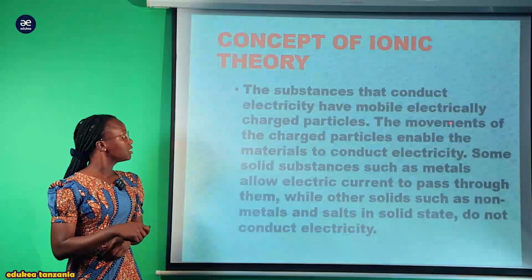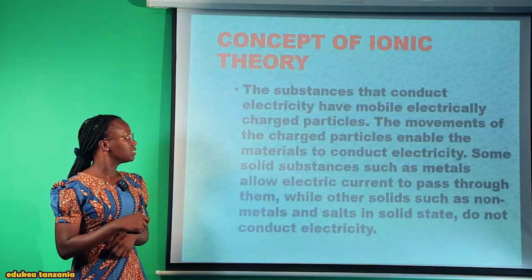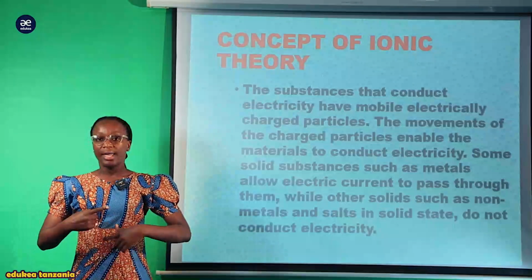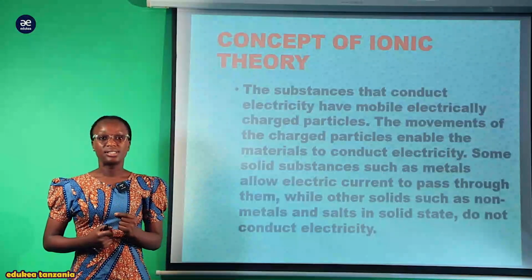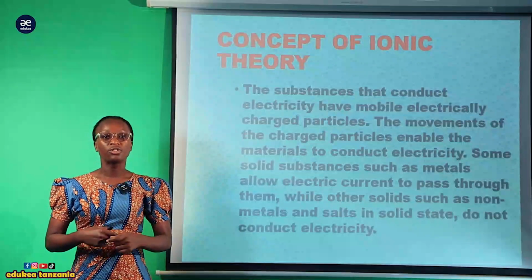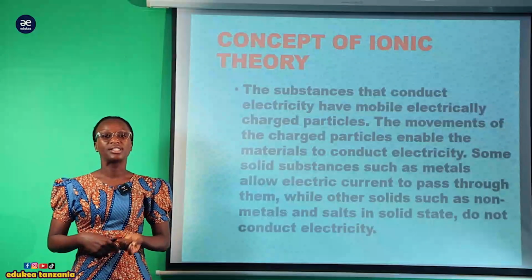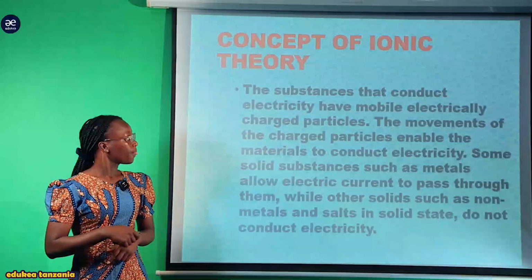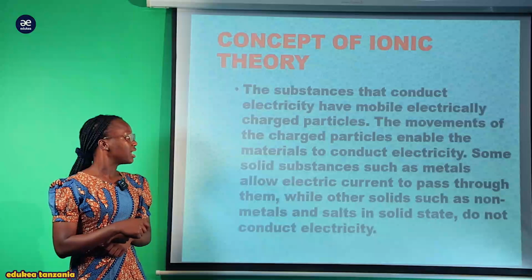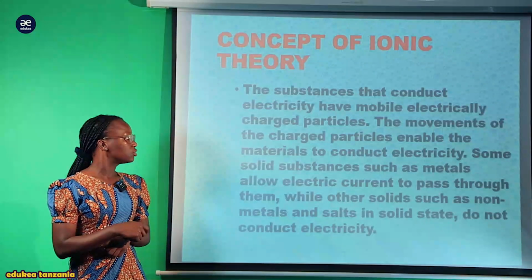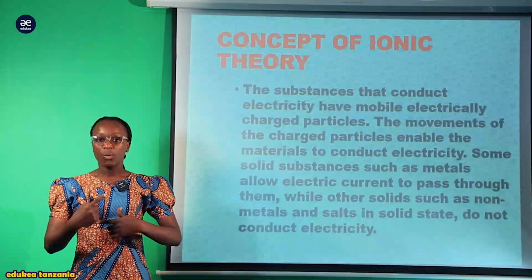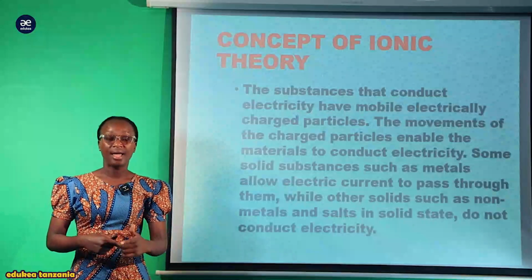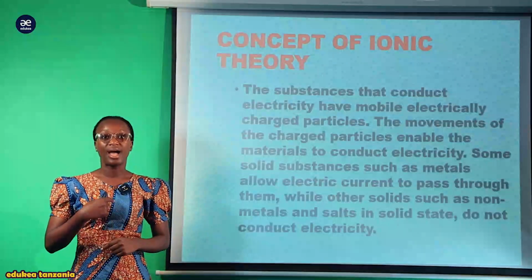Now, the substances that conduct electricity have mobile electrically charged particles, that is, the movement of electrons and the movement of these ions, which are positively and negatively charged. The movement of the charged particles enables the material to conduct electricity. The way those cations and anions move is how they are able to conduct electricity.